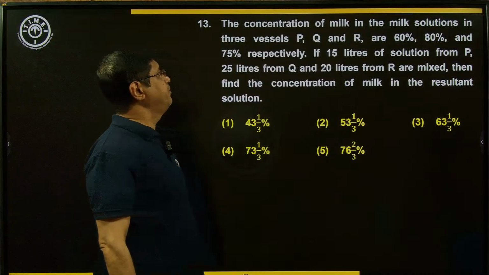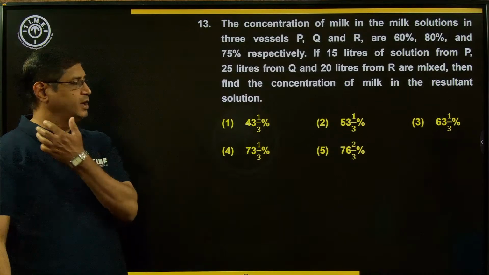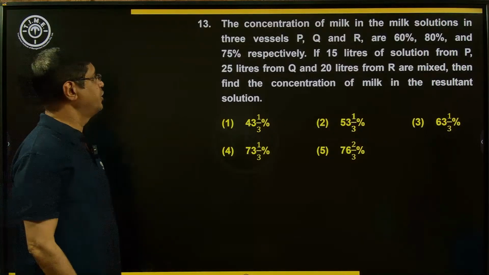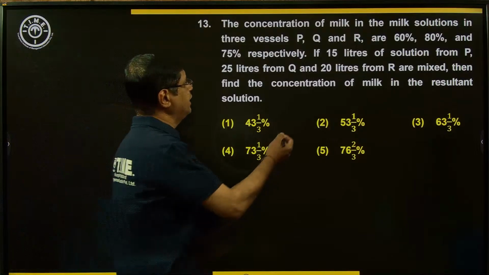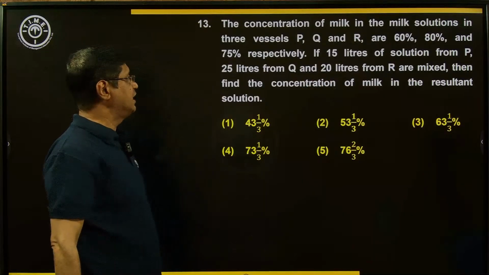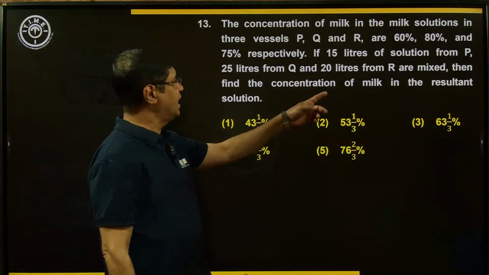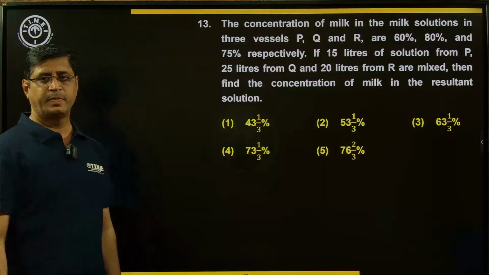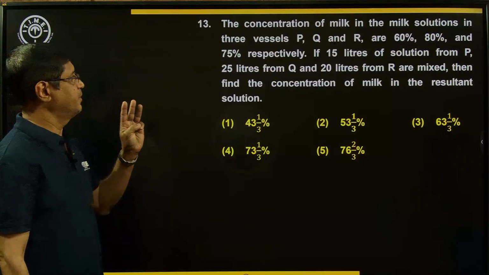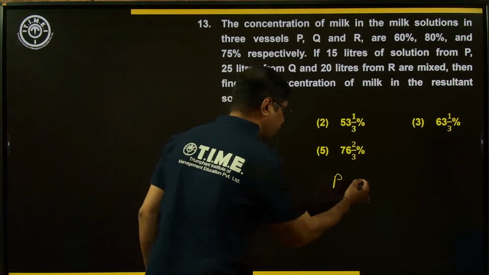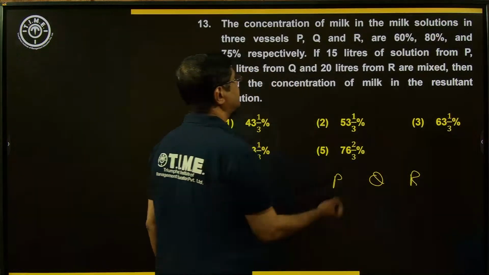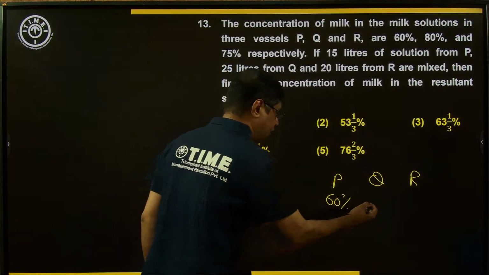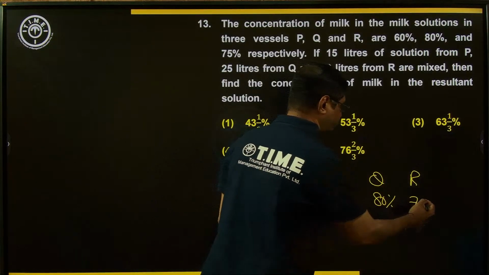The concentration of milk in the milk solution in 3 vessels P, Q, and R is 60%, 80%, and 75% respectively. If 15 liters of the solution from P, 25 liters from Q, and 20 liters from R are mixed, then find the concentration of milk in the resultant solution. Three mixed vessels are here, P, Q, R. Let me collect the data first. The concentration is 60%, 80%, and 75%.